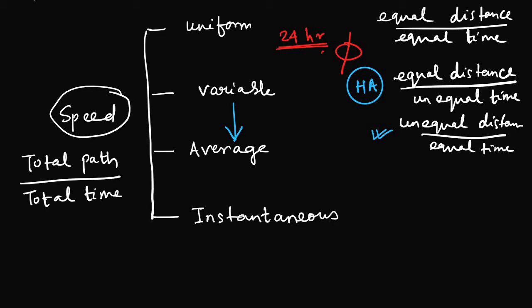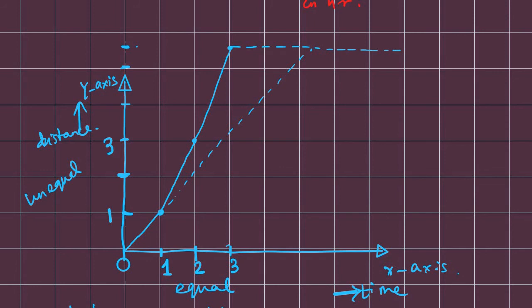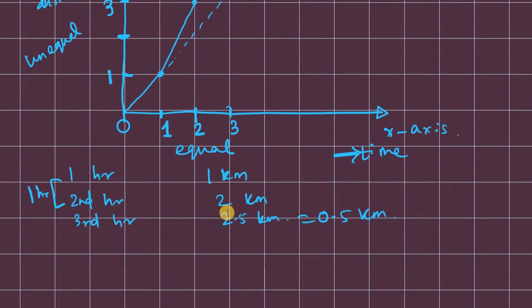Why? Because we have to average it out. Like in the graph, you can see in 1 hour it is moving 1 kilometer. In 2 hours it is moving another 2 kilometers. In the third hour it is moving another 2.5 kilometers. So we need to average them out. From the total time you will take 1, 2, 3, it is 3 hours, right? And then you will add up all the distances traveled, actual paths taken.